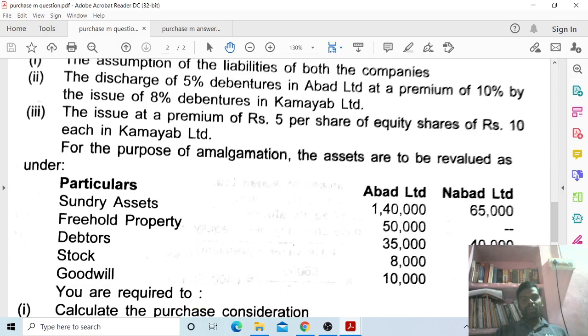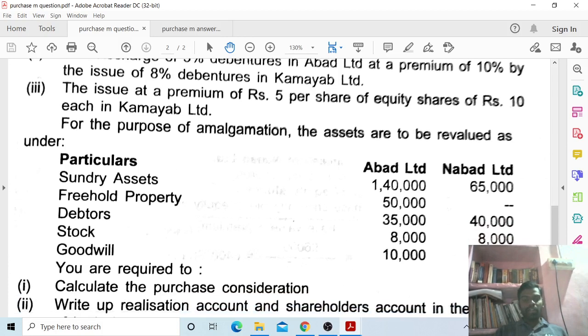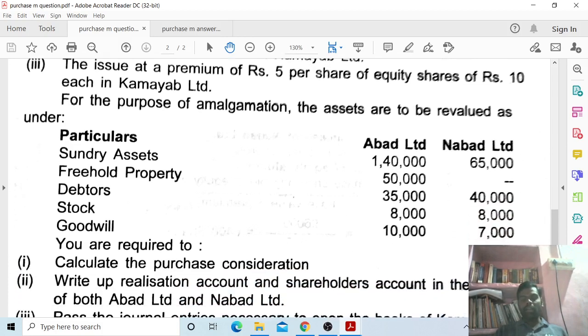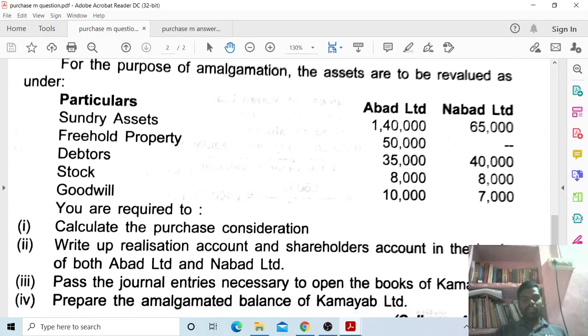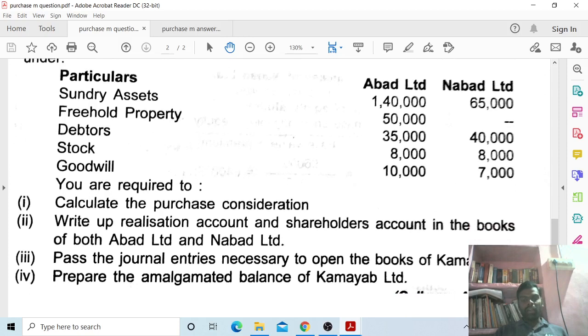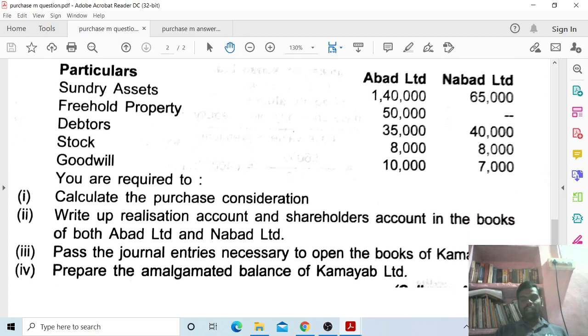For the purpose of amalgamation, the assets are to be revalued as under. Particulars, Abad Limited, Nabad Limited. Sundry assets, Abad Limited 1,40,000 and Nabad Limited 65,000. Freehold property 50,000, Nabad Limited nil. Next, debtors 35,000 Abad Limited and Nabad Limited 40,000. Stock Abad Limited 80,000 and Nabad Limited 8,000. Goodwill Abad Limited 10,000 and Nabad Limited 7,000.